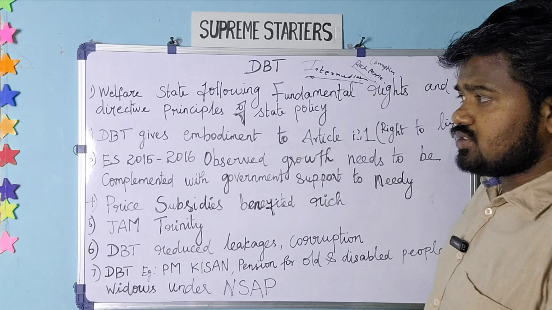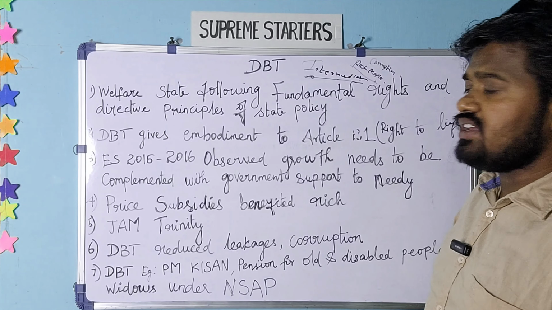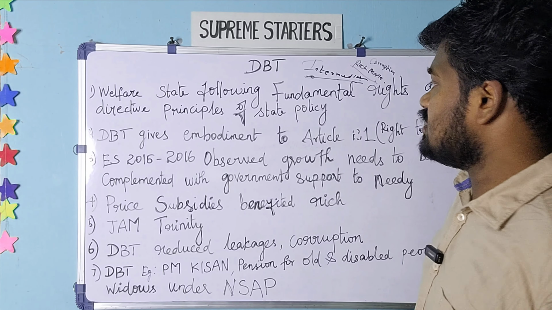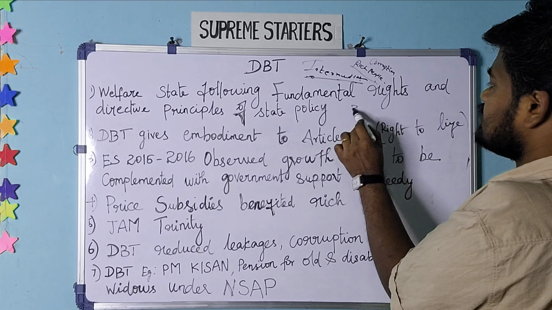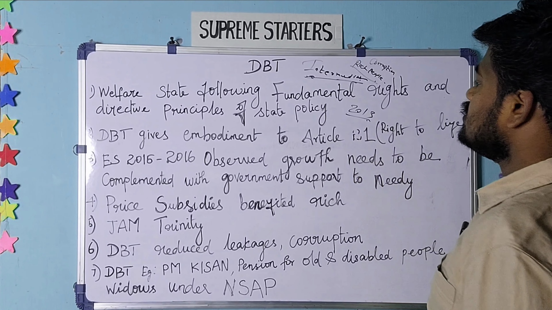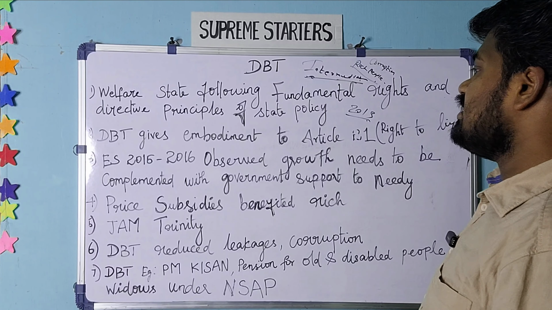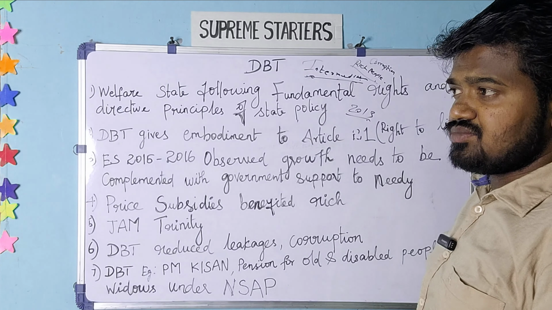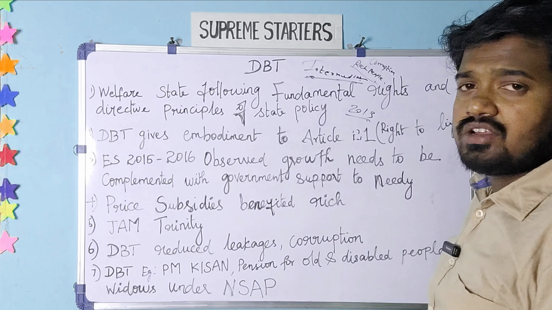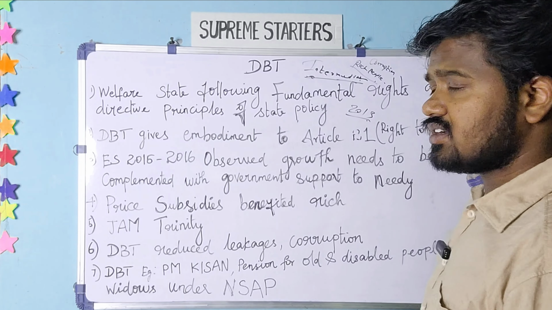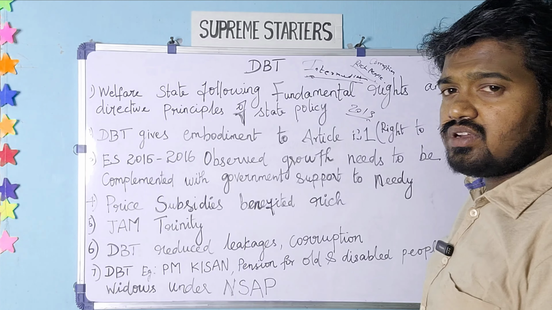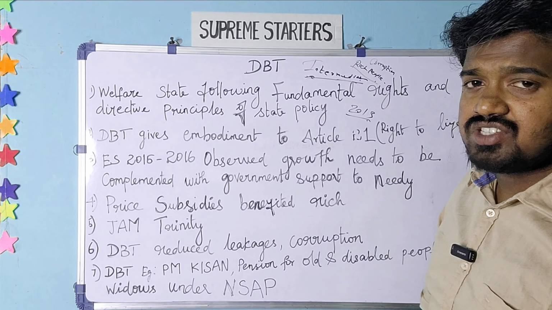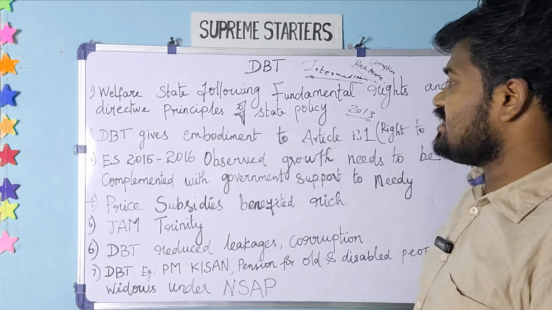So to overcome these difficulties only, this DBT, direct benefit transfer, was launched around 2013. One of the biggest schemes using this DBT is PAHAL, the LPG subsidy scheme, where the customer gets the subsidy directly into their bank account from the Ministry of Petroleum. So this has been the case actually.